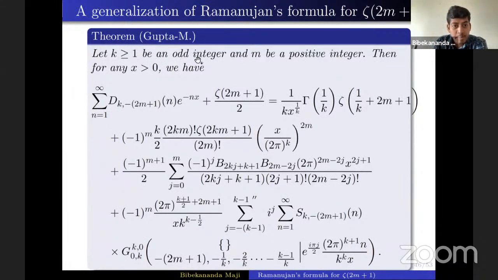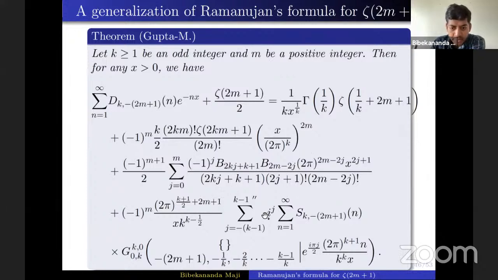Here k is an odd integer and m is a positive integer. This identity one can also write for any non-zero integer m. When m is negative, this finite sum won't be there. Otherwise, this is also valid for negative integers.